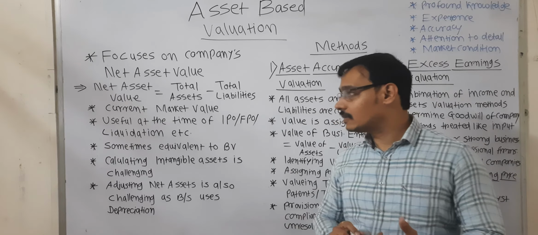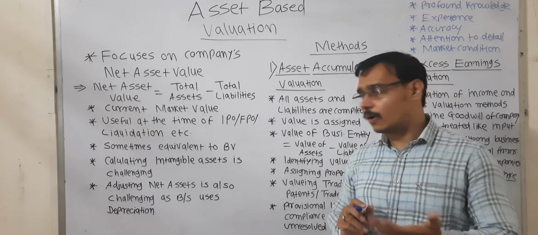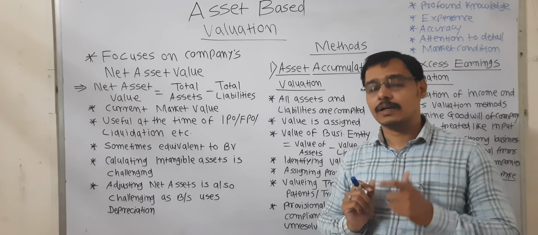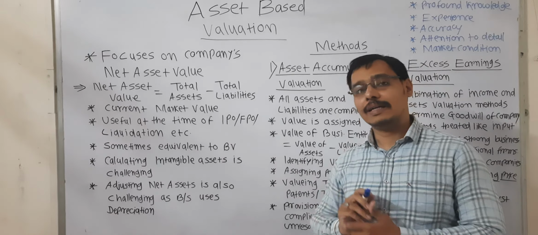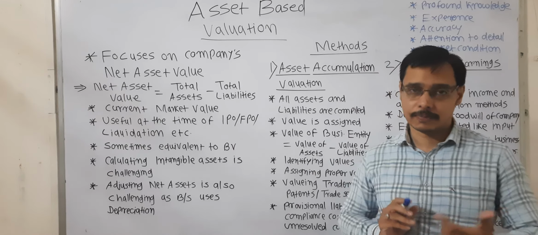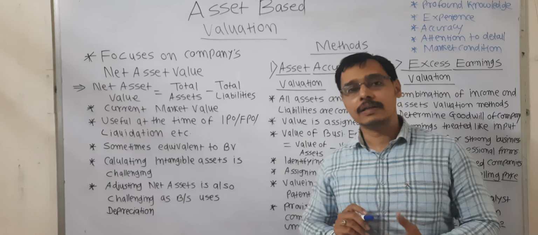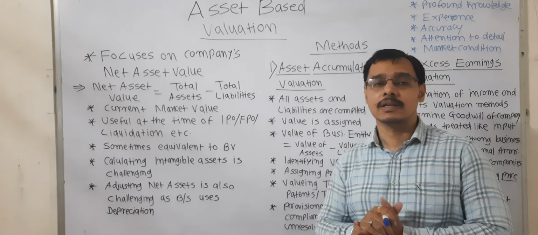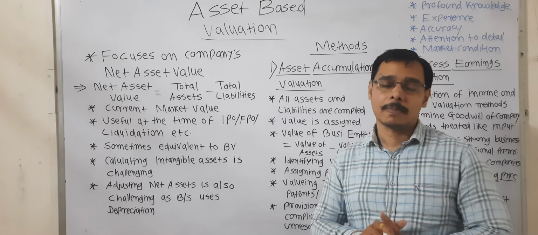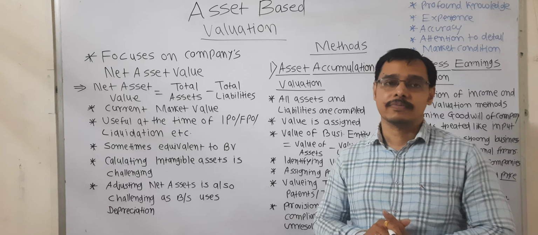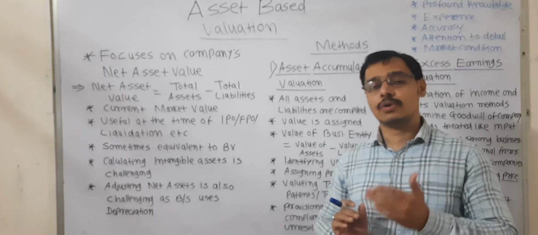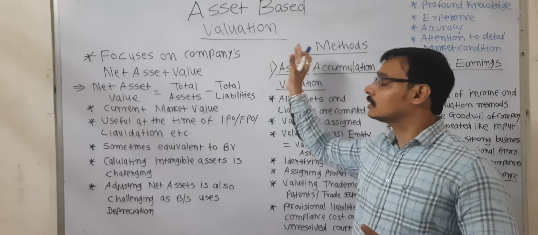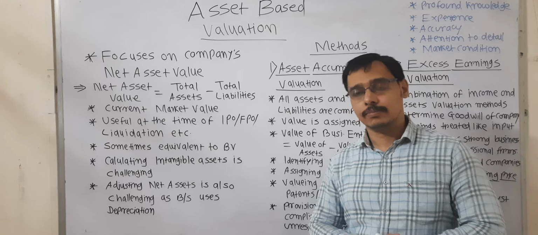Next one is, it is useful for calculating the price of a share at the time of IPO, that is initial public offer, or FPO, that is follow-on public offer. If a company wants to sell its shares on the stock exchanges, at that time the price of a single share will be calculated by the asset based valuation method.